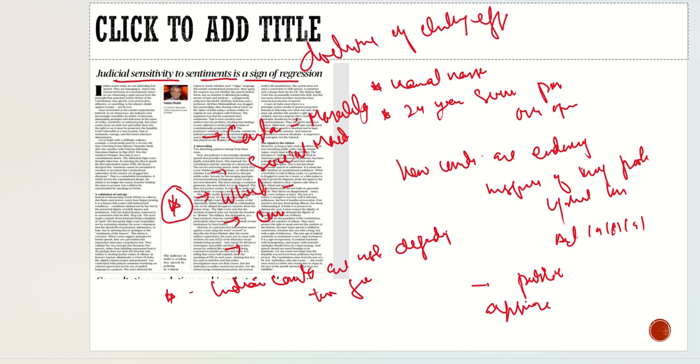So with this article, you need to know about Article 19, what freedoms are given and what restrictions are given under Article 19 clause 2. For example, if your speech impacts the sovereignty and integrity of our country, the security of the state, friendly relations with foreign states, public order, or if it is against decency and morality.